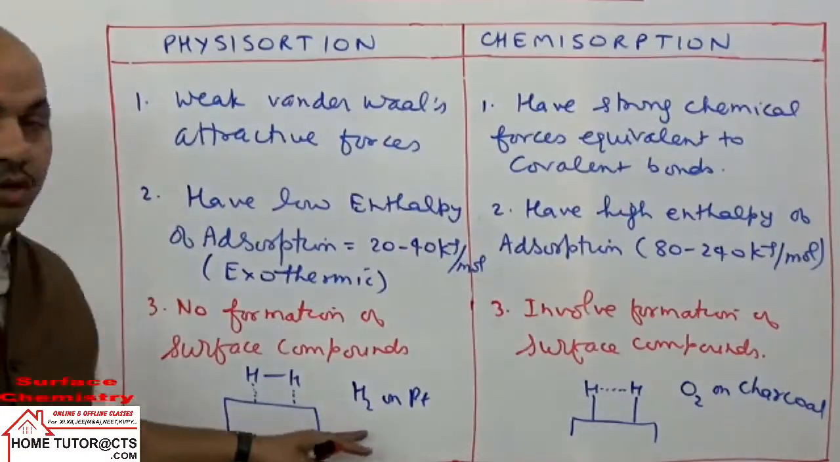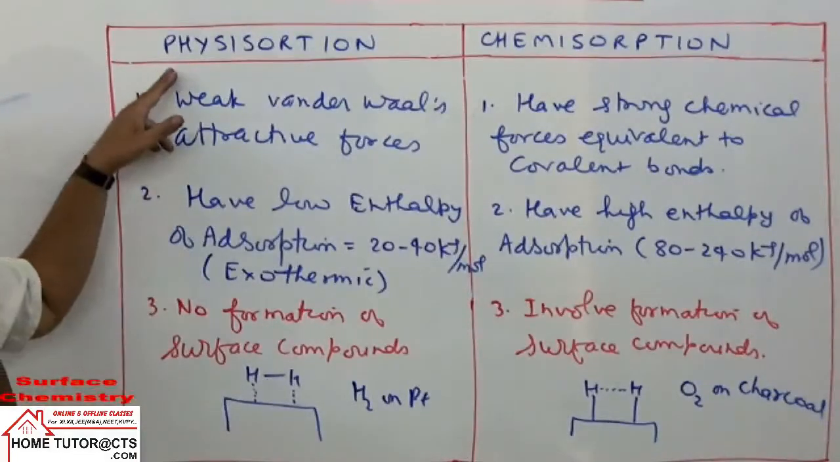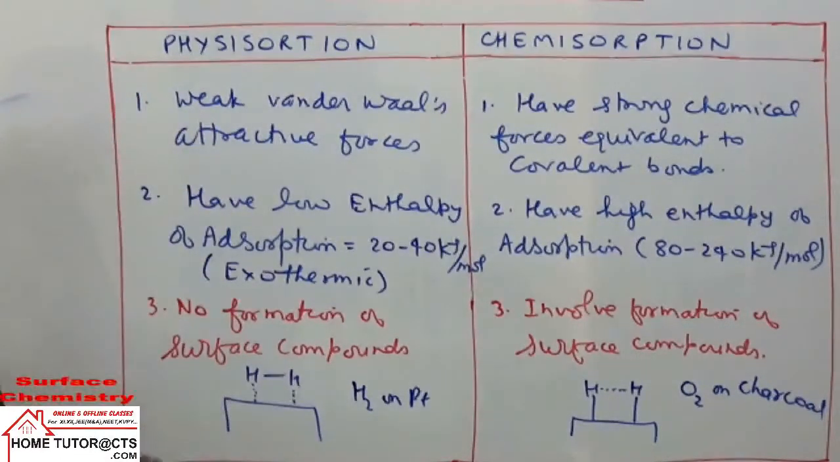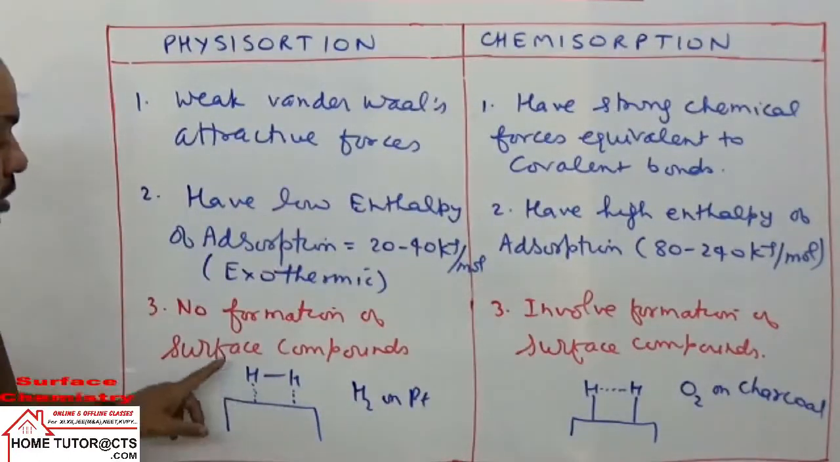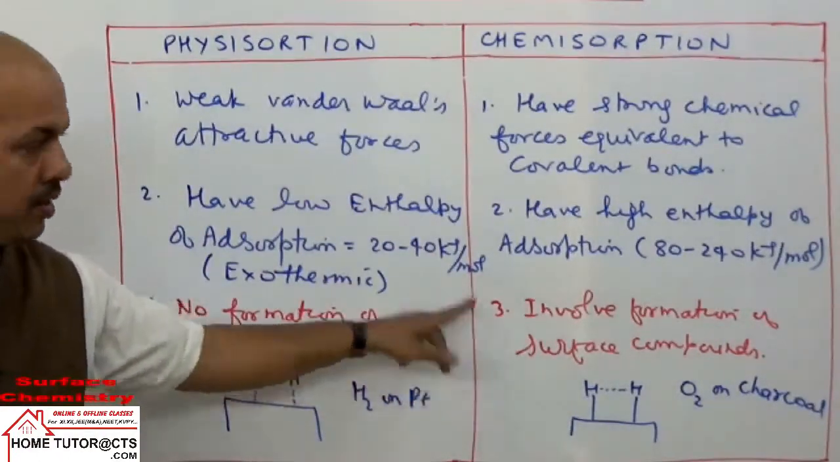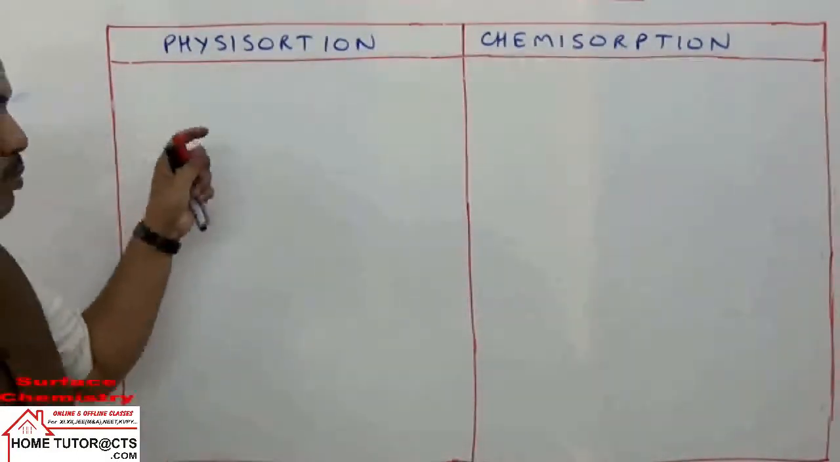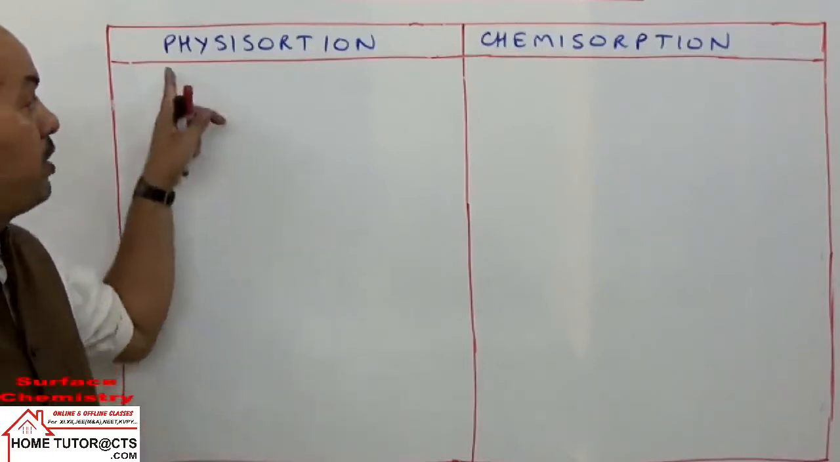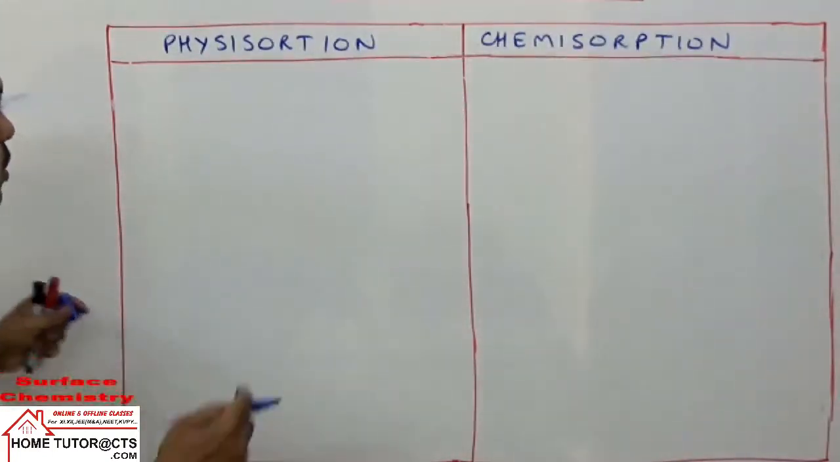यहाँ पर क्या है, hydrogen gas adsorbed on platinum metal surface, then it is an example of physisorption. Okay. Now this point is very important because the other differences are linked with this point. चलिए आगे देखते हैं next point को. देखिए, we have discussed the last point here कि no formation of surface compounds, but they involve formation of surface compounds.